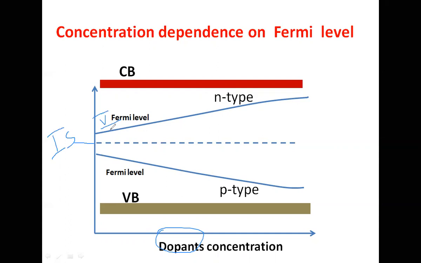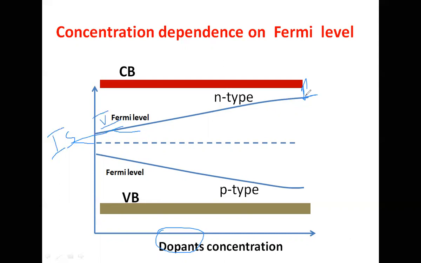Then the Fermi energy level is going to increase slowly, and finally at a particular concentration it will be very near to the conduction band.